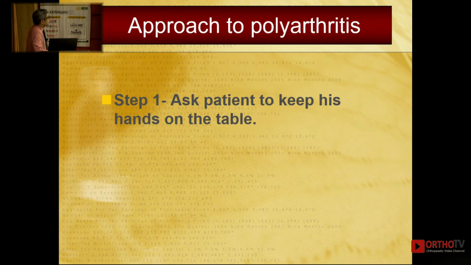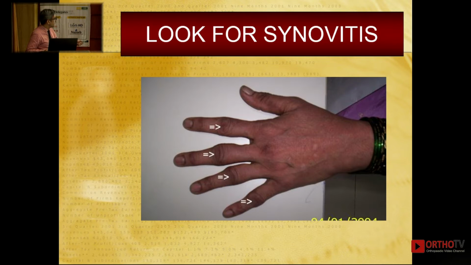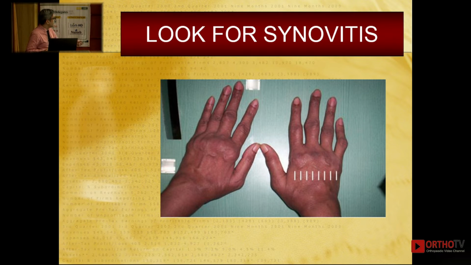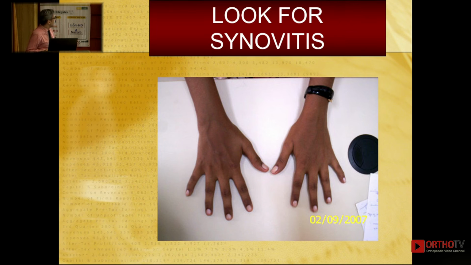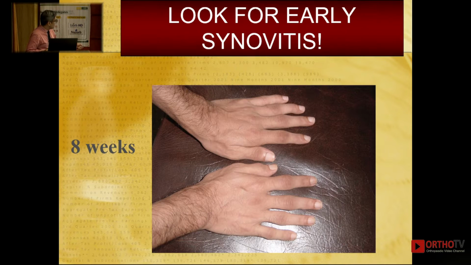First and foremost, ask the patient to keep his hand on the table, something that we saw. We will just run through this; everybody, I am sure, is well versed with it. Obvious synovitis of the joints, bilateral hand joints, definitely rheumatoid. Just the wrist that is inflamed. Early patients we should not miss, very early.